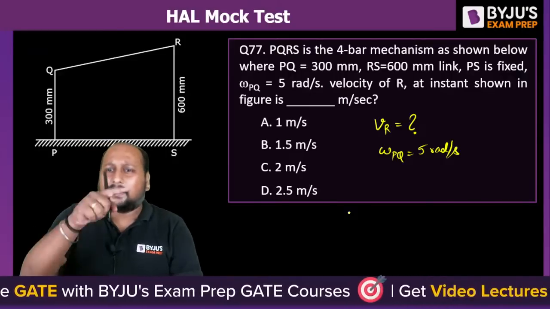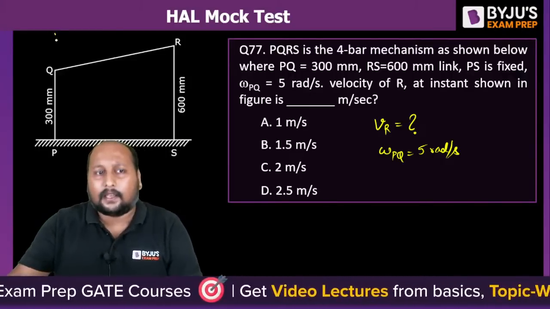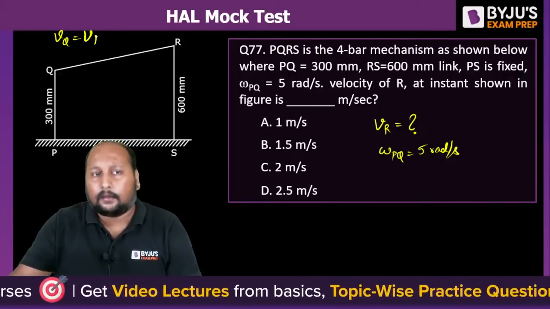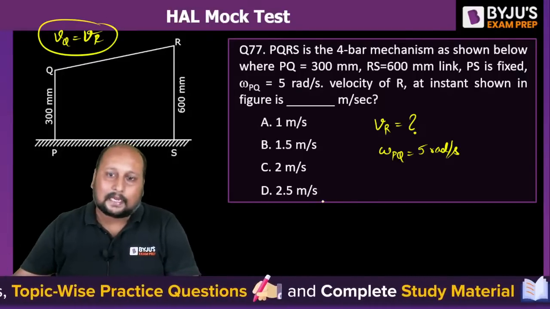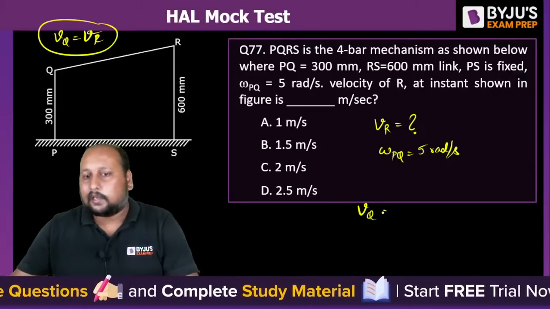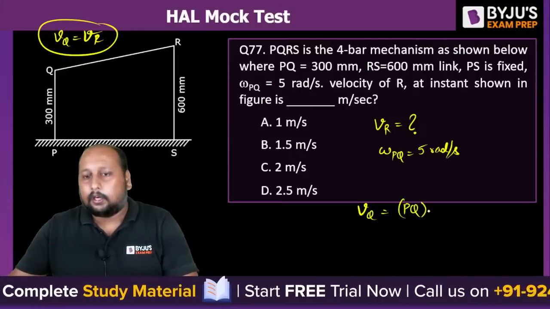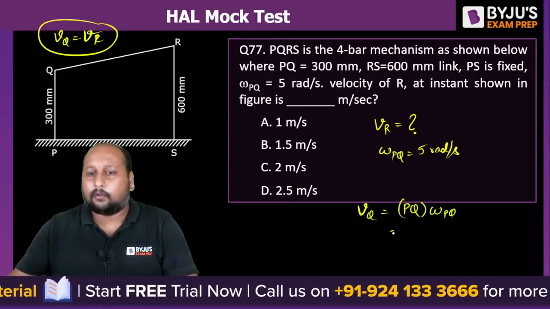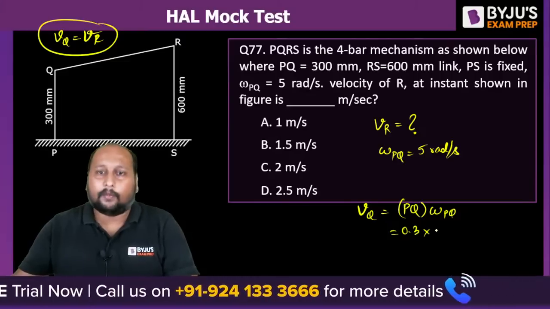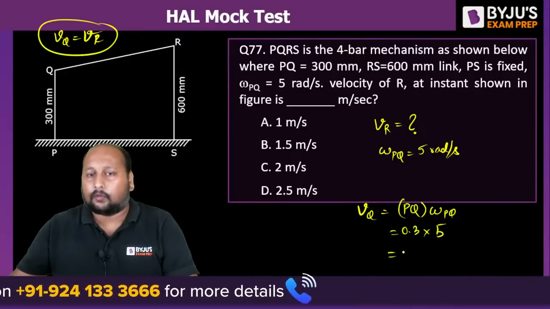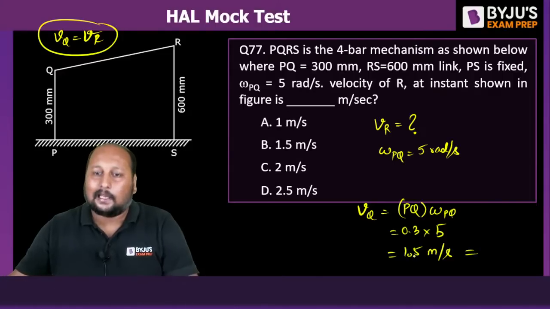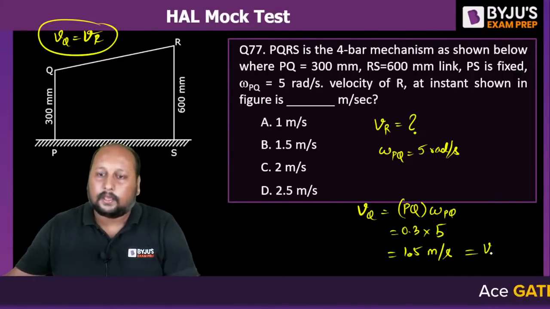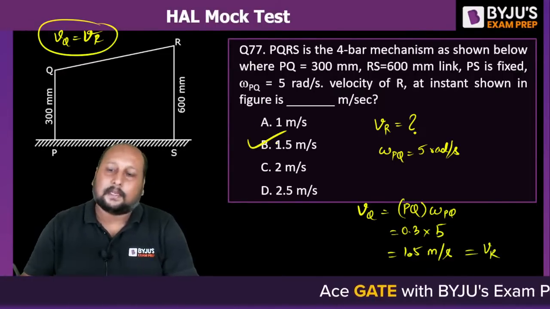Sir, we know that these two are perpendicular. So can we say VQ is equal to VR? है ना? ये हम सीधा बोल सकते हैं because these two are perpendicular. VQ is equal to VR. So VQ, how we can calculate VQ? That is equal to the length PQ into omega PQ. What is length PQ? That is 0.3 into omega PQ is 5. So this is 1.5 meter per second, and that is exactly equal to VR. Option B is the correct answer.